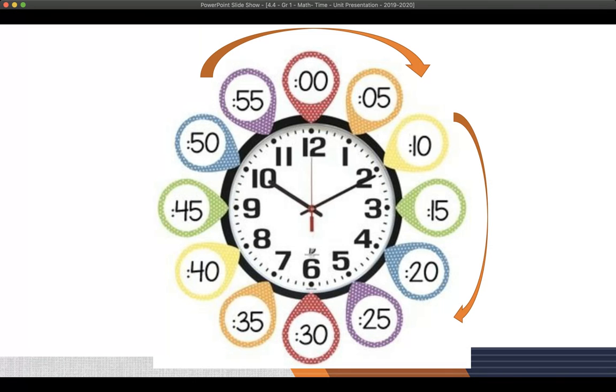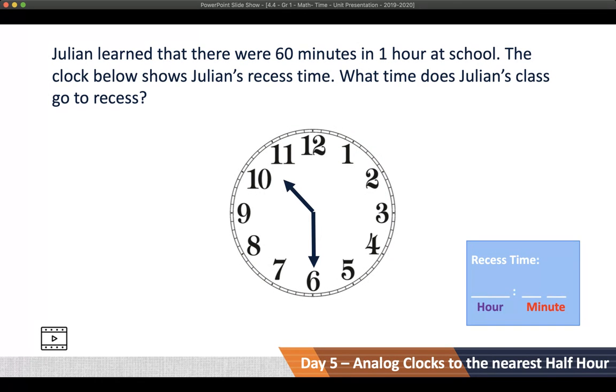Here's another representation showing off the minute section of the clock. And you can see the arrows point in the direction that the clock's hand moves. This is called clockwise for a reason. Julian learned that there were 60 minutes in 1 hour at school. The clock below shows Julian's recess time. What time does Julian's class go to recess?